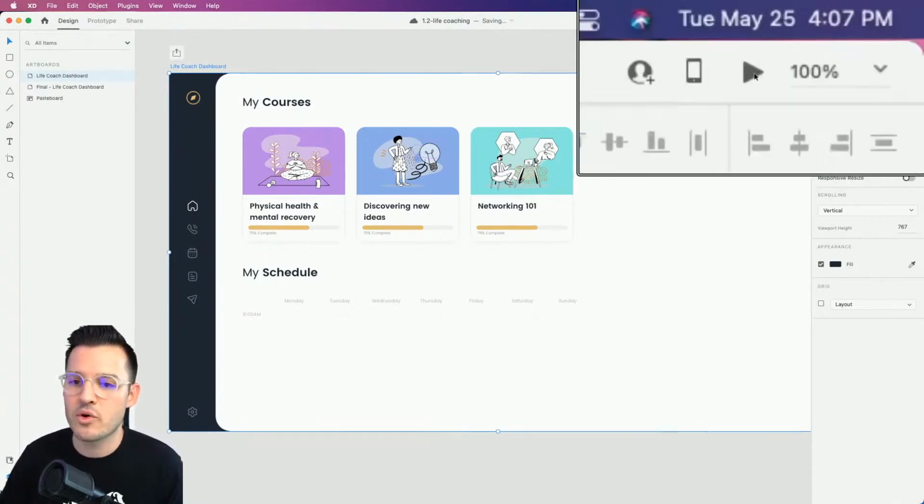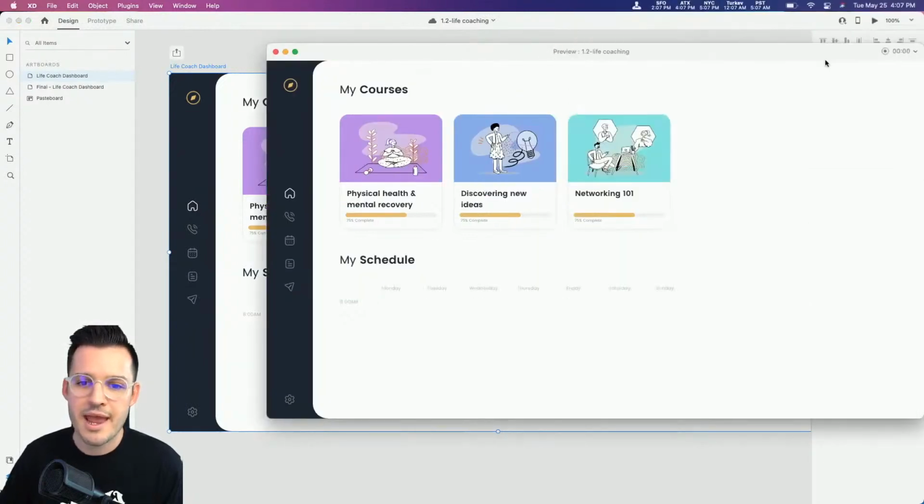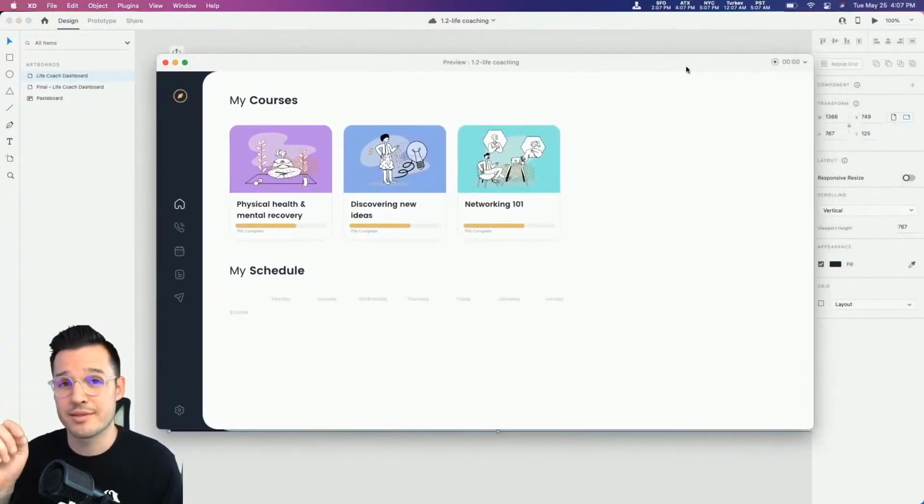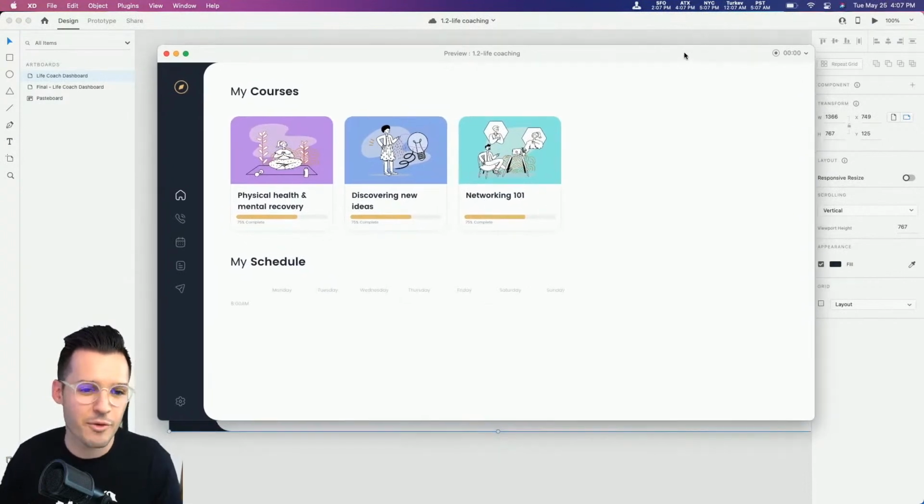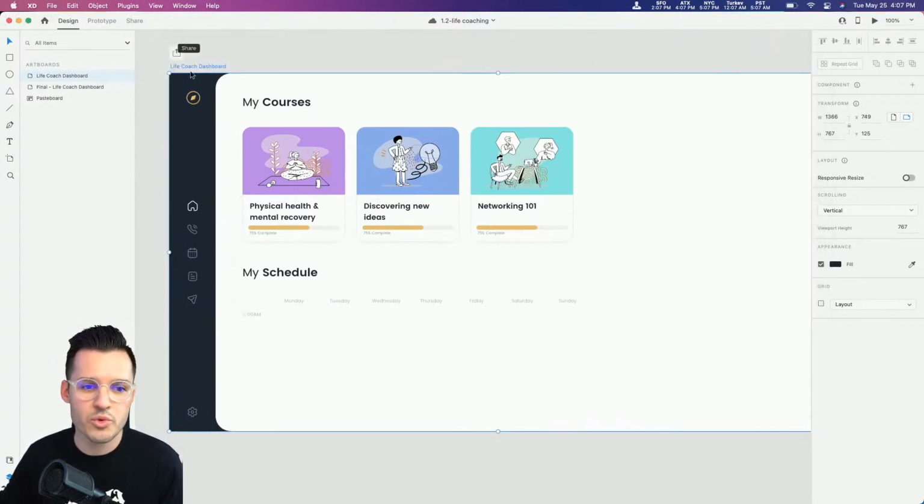I'm gonna head up to the top right hand corner. I'm gonna play my prototype, and I'm gonna sneeze also in a second, so maybe keep that in mind. All right, so we have our prototype playing. Everything's looking pretty good. Now I'm imagining on our schedule, we're gonna have a lot of schedule. We could either do a scroll group and encapsulate the whole thing, which we might do, or we can make the whole page scroll. Which one should we do?